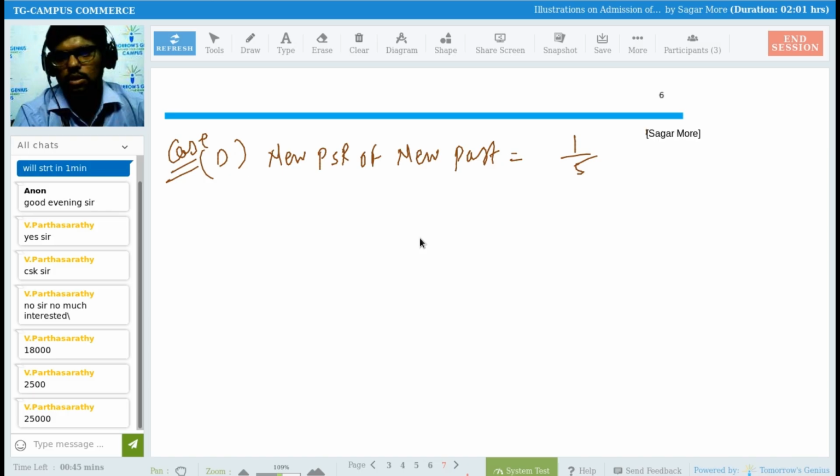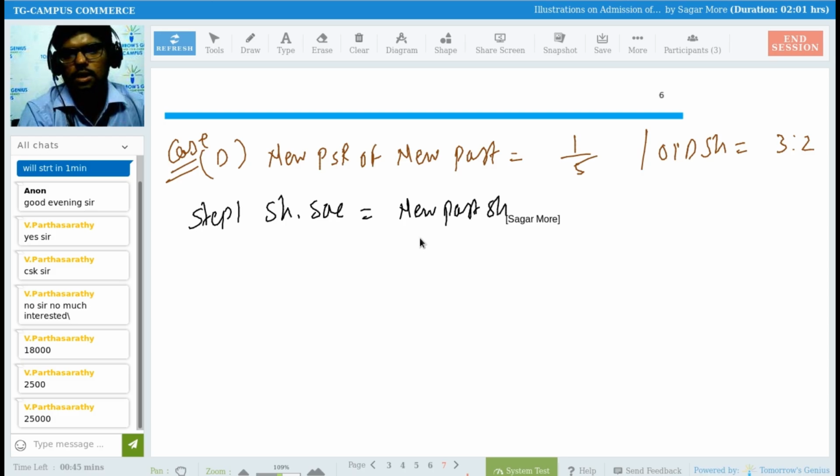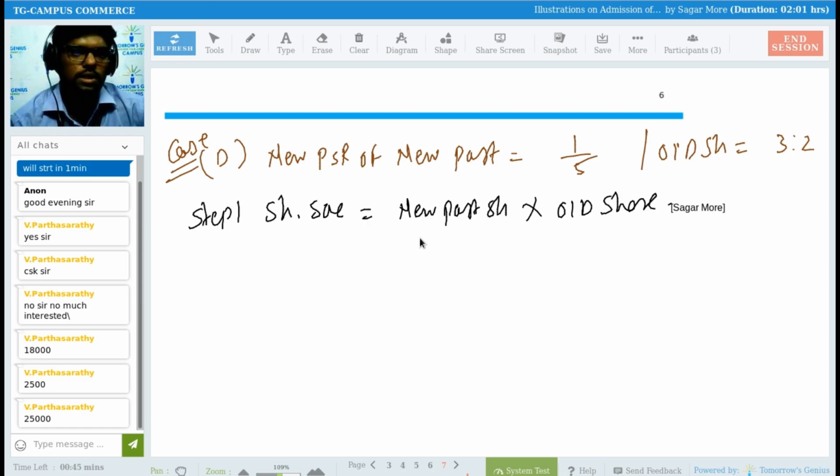Case D. So step number 1, we have to calculate share sacrifice. How to calculate share sacrifice? Share sacrifice is equal to new partner share multiplied by old share, if you remember. Remember this, Sadhna, Shivarish? Case number D, for calculation of new PSR and sacrifice ratio.